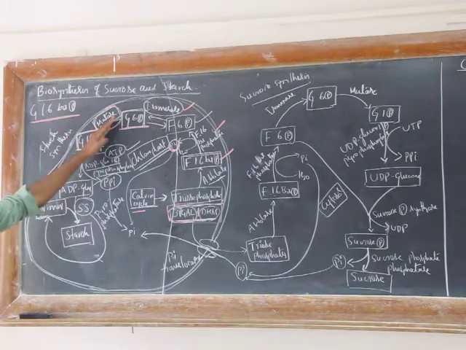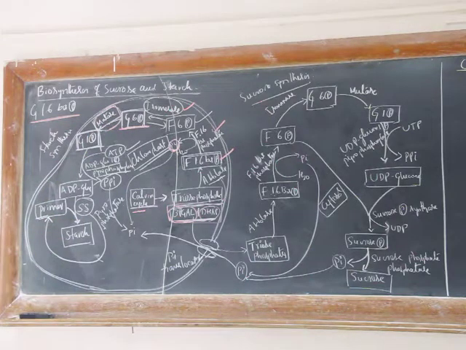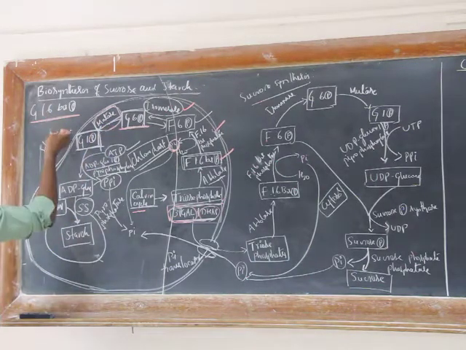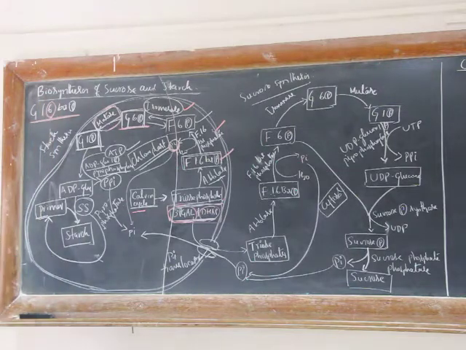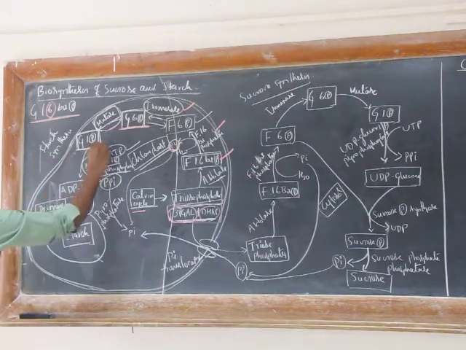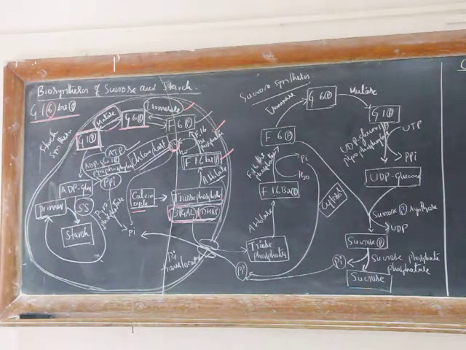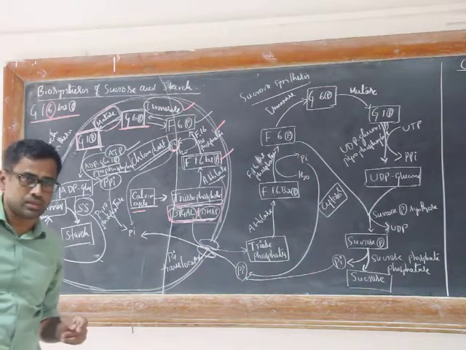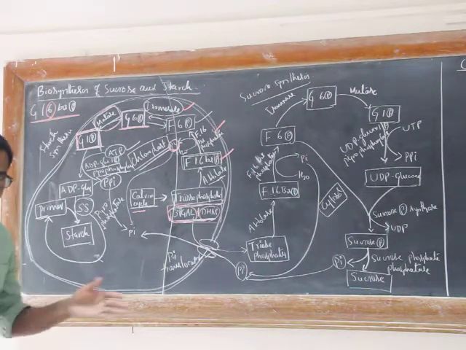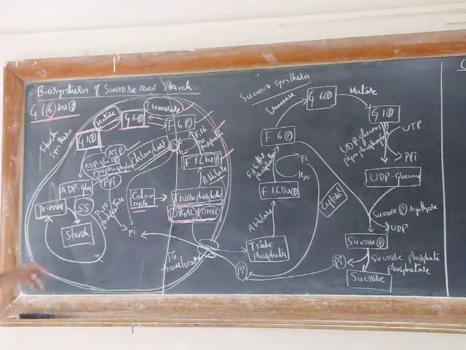Then this dephosphorylated mutase attacks the phosphate group at the 6th position and becomes phosphoenzyme. Ultimately, glucose 1-phosphate is released from the enzyme. In the next step, this glucose 1-phosphate does not readily react with the growing amylose chain or starch primer chain. That's why this glucose 1-phosphate has to be activated.